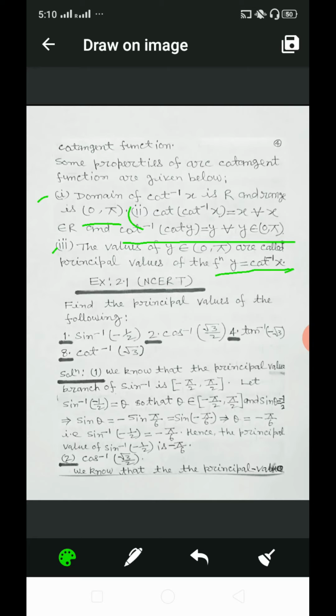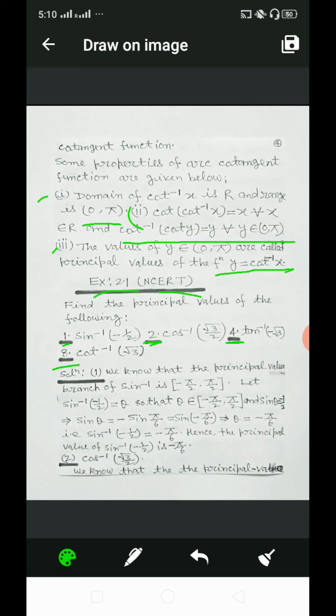Now, we discuss the solution of questions related to these functions of exercise 2.1 from NCERT. Find the principal values of the following. Question number 1, sin inverse of -1 by 2. Question number 2, cos inverse of √3 by 2. Question number 4, tan inverse of -√3. And question number 8, cot inverse of √3.